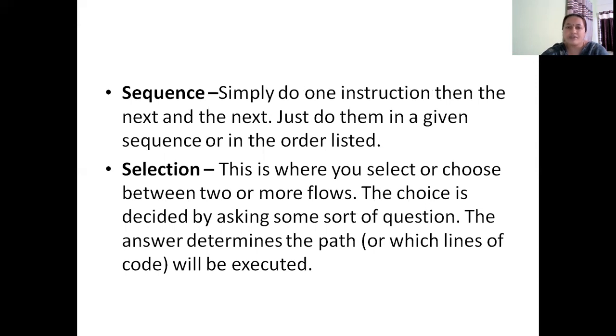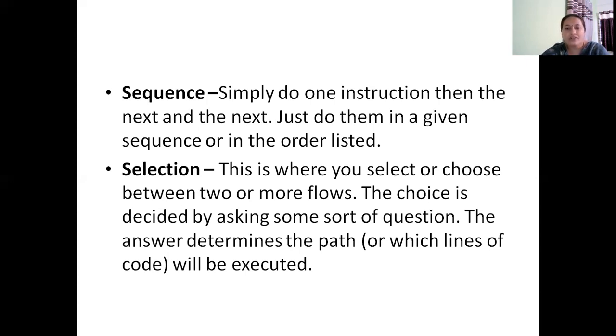The second type of statements which appear in your structured programs are selection statements. Selection statements are used to make a choice between two or more flows. Whenever we want to overcome the sequential execution, we check a condition. We ask a question.